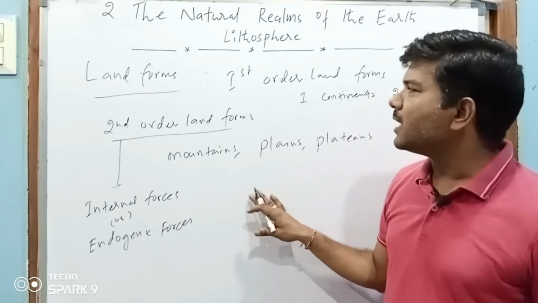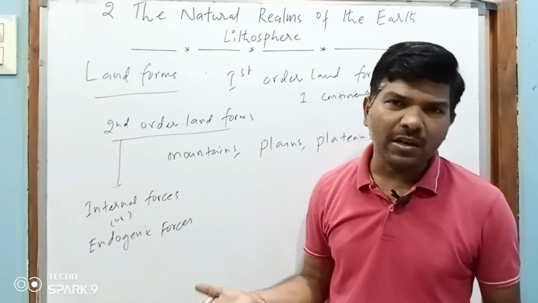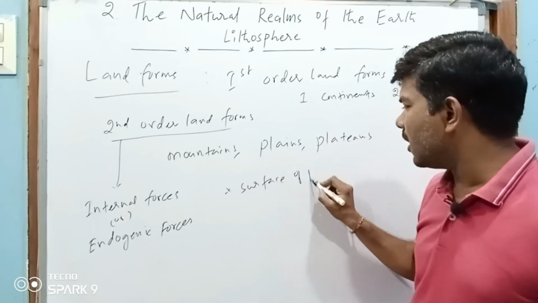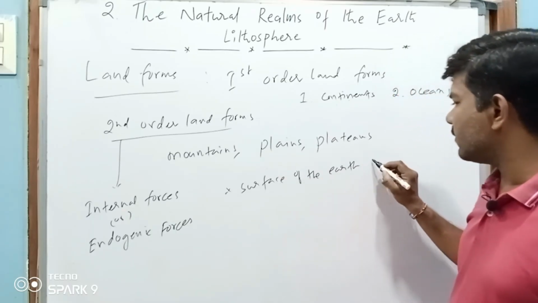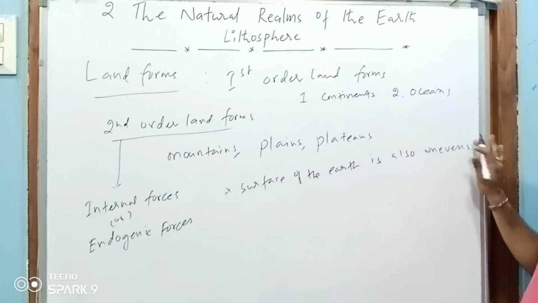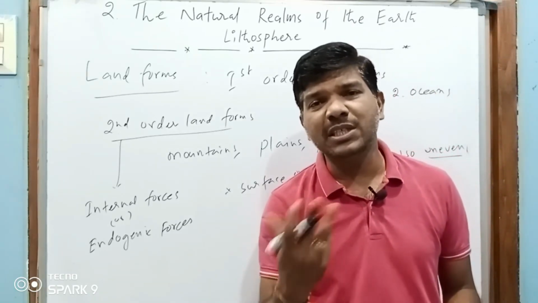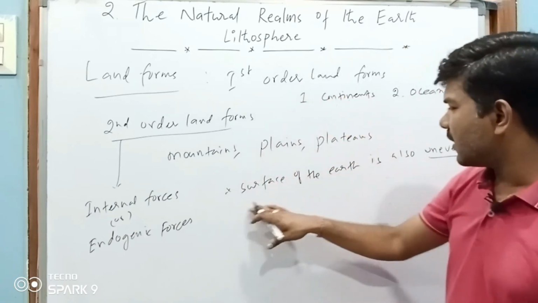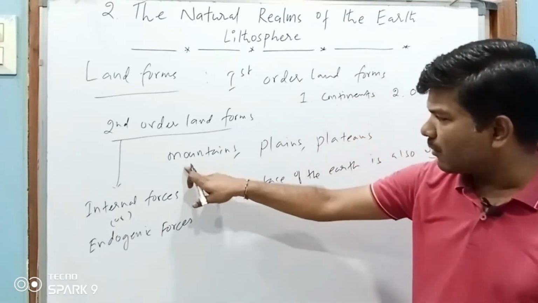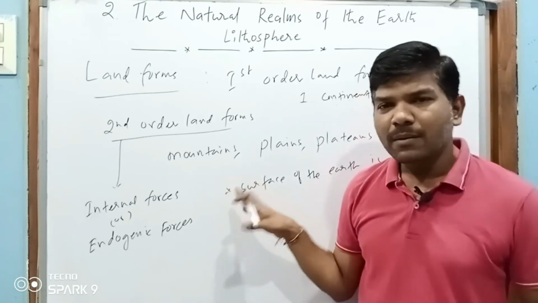As I said, the surface of the earth is uneven, the crust is also uneven. Just now we discussed that the surface of the earth is not smooth as we believe, like a globe. We find mountains, valleys, plains, plateaus, deep valleys, everything on the earth.